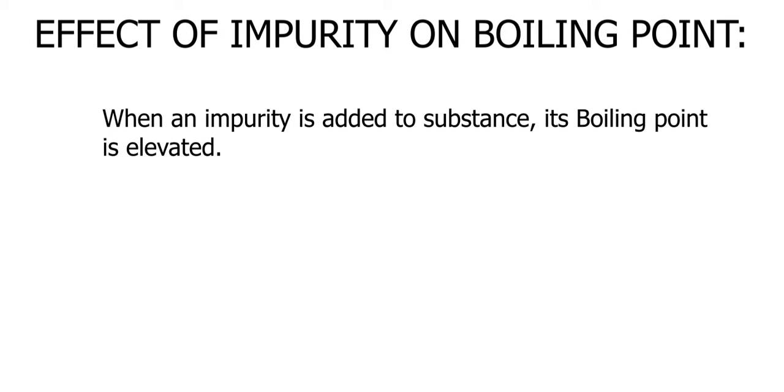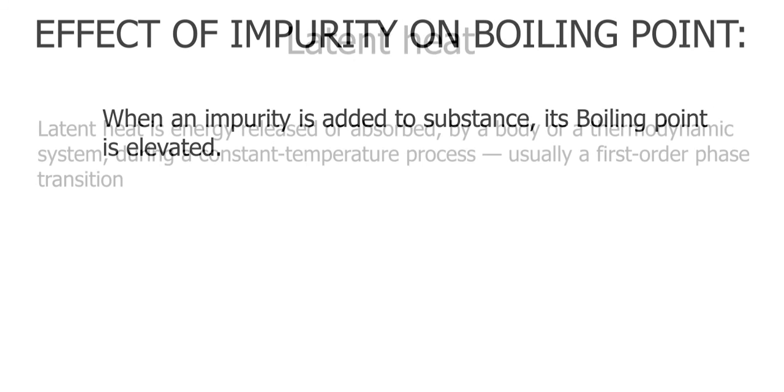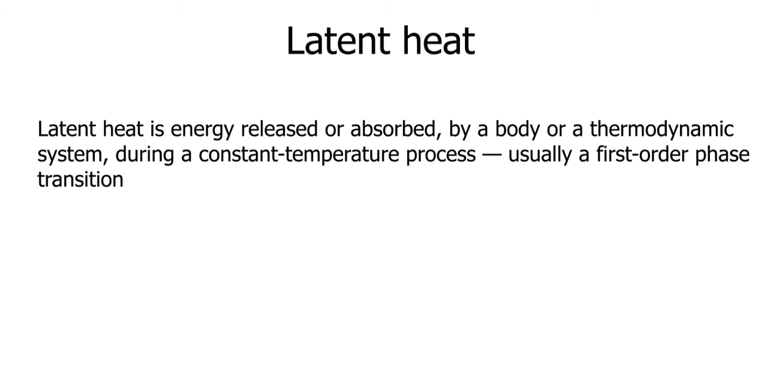Next is effect of impurity on boiling point. When an impurity is added to a substance, its boiling point is elevated. As before, we have seen that when impurities are added, the melting point also changes.